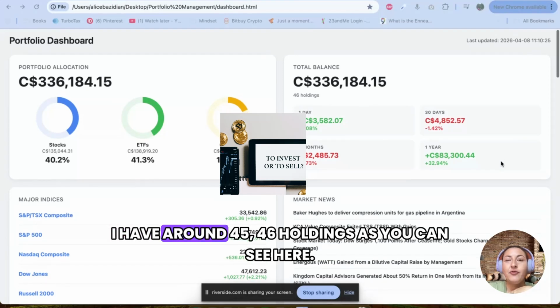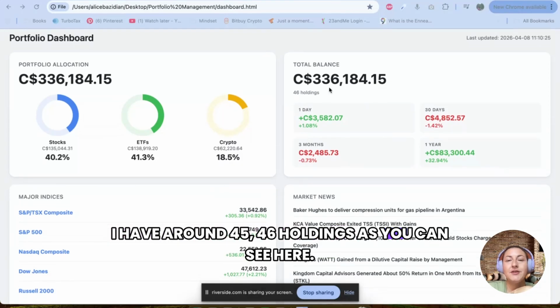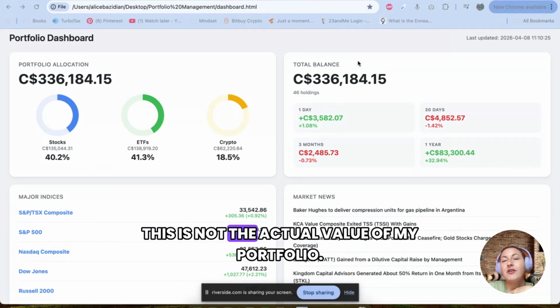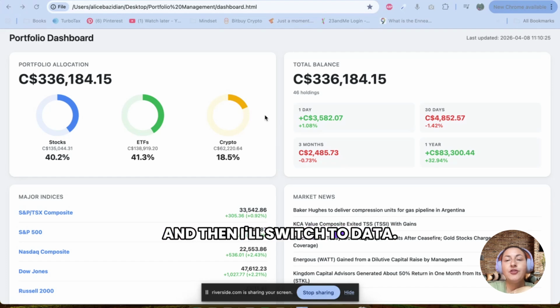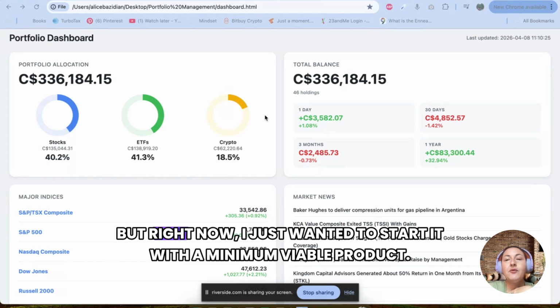I have around 46 holdings, as you can see here. This is not the actual value of my portfolio. These are just dummy numbers. But just to make sure everything is working in terms of tracking my own portfolio, and then I'll switch the data. But right now, I just wanted to start with a minimum viable product.